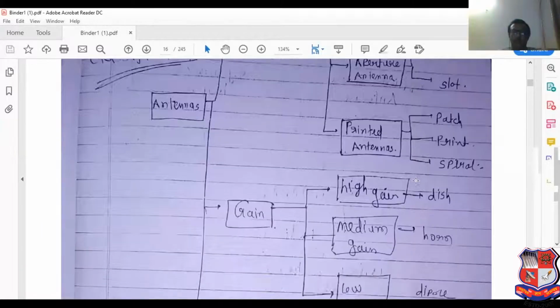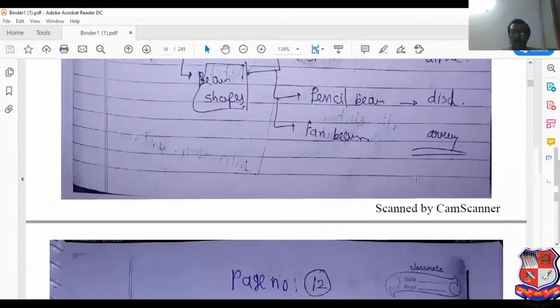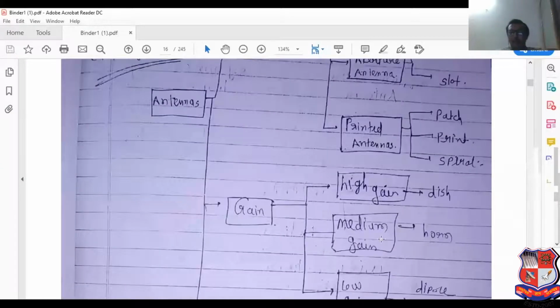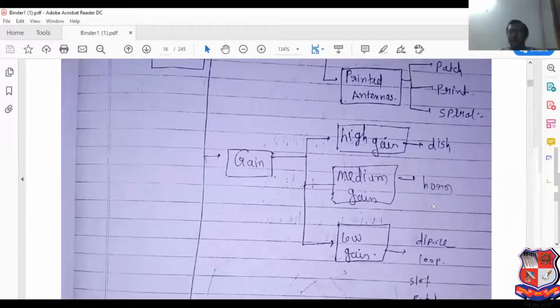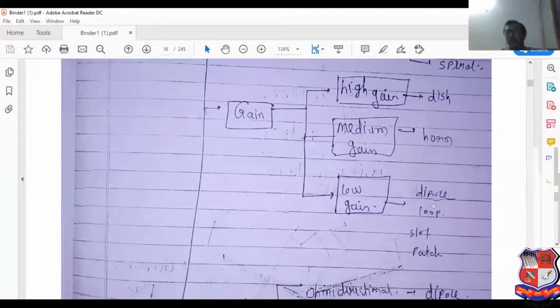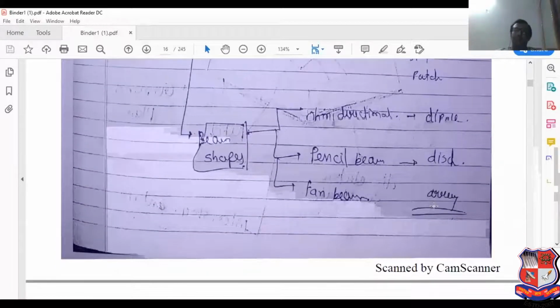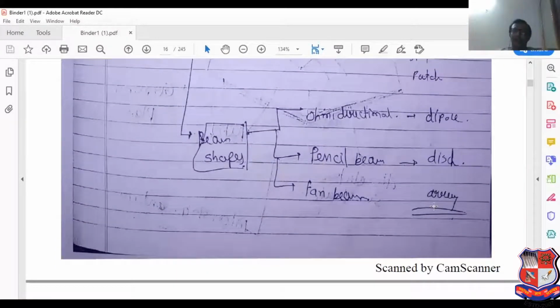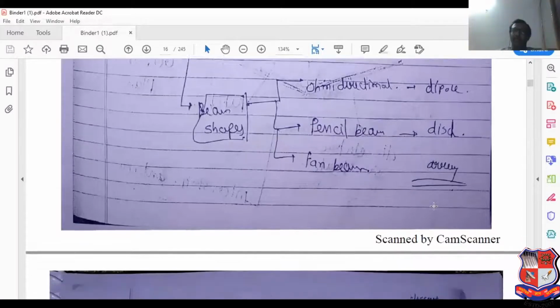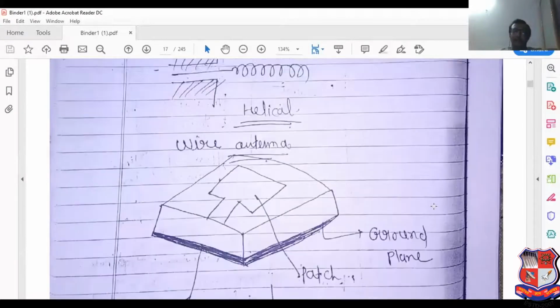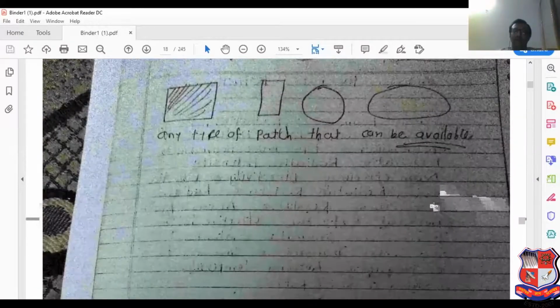This antenna contains the highest gain. This antenna means what? Parabolic reflector type of antenna. Next, horn antenna is known as a medium gain type of antenna, and low gain type of antenna means what? Dipole, loop, that type of antenna. Beam shape: omnidirectional antenna, pencil beam, and fan beam. It is considered as a beam shape. Now see, this is the symbol of the different antennas.